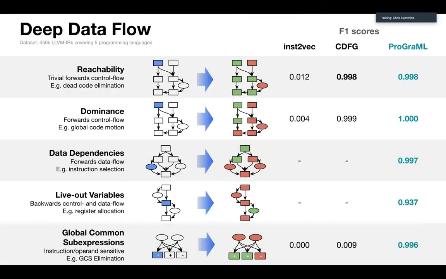So the application that I want to describe to you guys that we tested this on, or one of the applications, is to learn data flow analysis. So the idea here is that we've got this family of data flow algorithms. Anyone who's done a compiler course at university will remember these guys. You have to learn those two equations for transfer function and meet function. They are basically the fundamental building blocks for how compilers think about programs. And any compiler will contain a really great quality implementation of these guys.